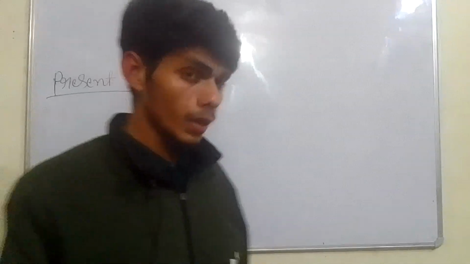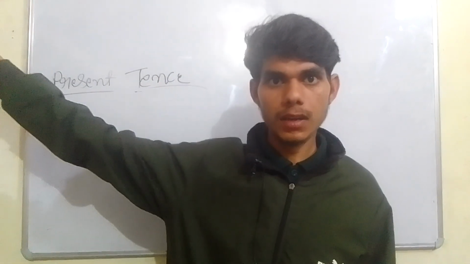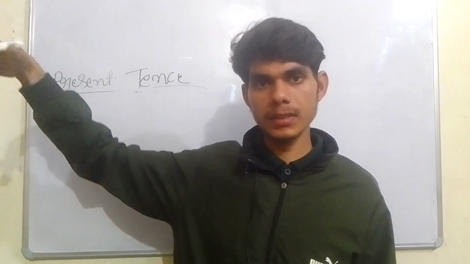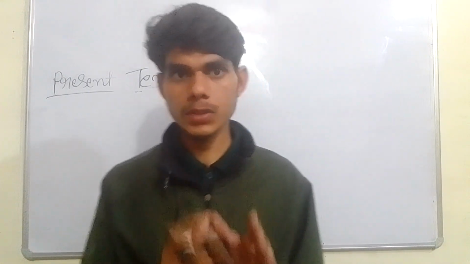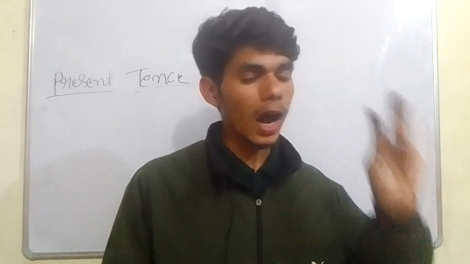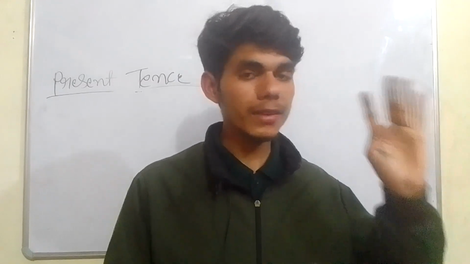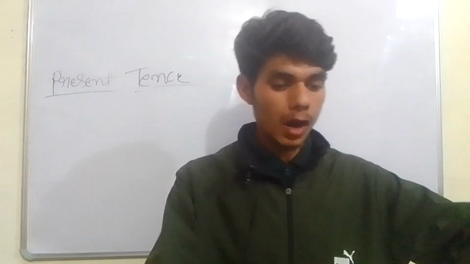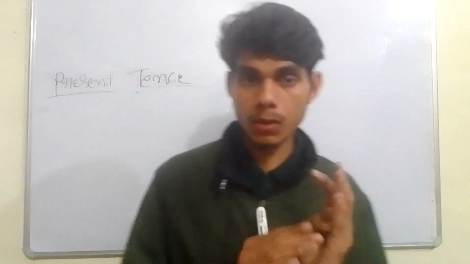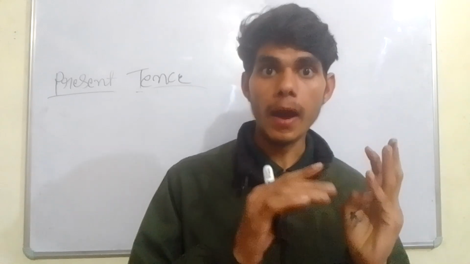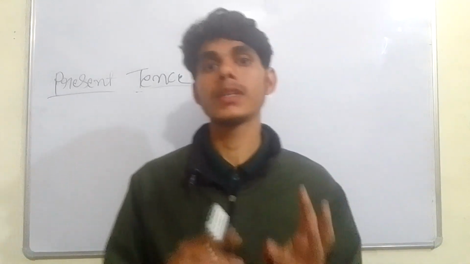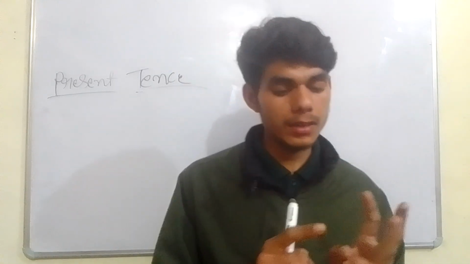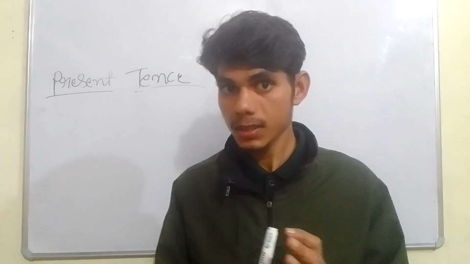Before this lecture, many lectures ago, I taught you 4 elements. How can we find out the subject, the helping verb, the object, and the main verb, and then the uses of these things are very important. What is the role of the subject in the sentence, what is the role of the main verb, what is the role of the helping verb, and what is the role of the object in the sentence?